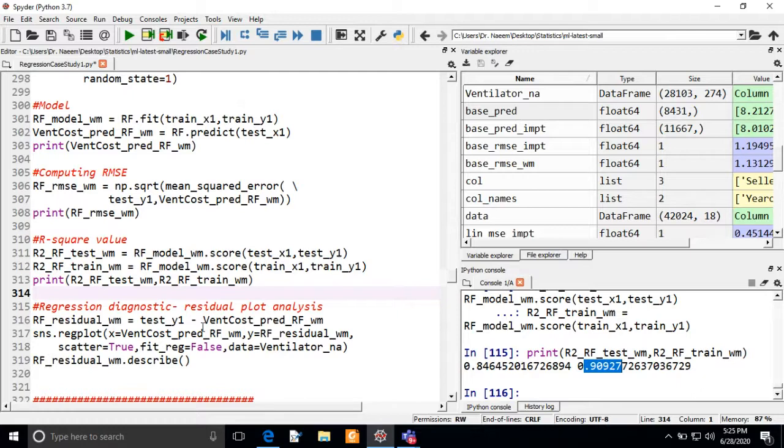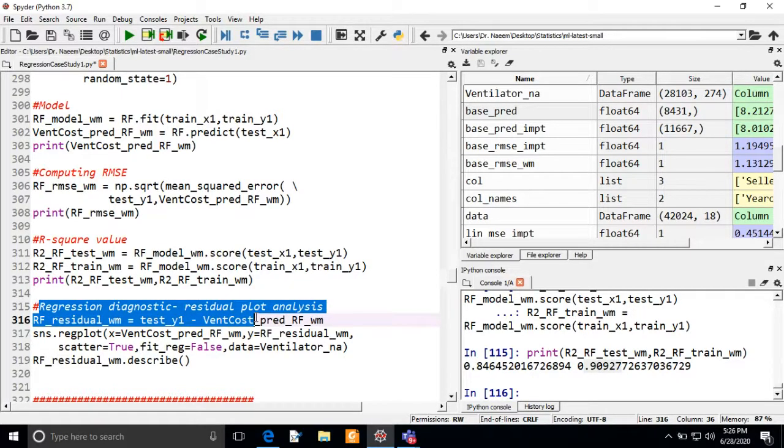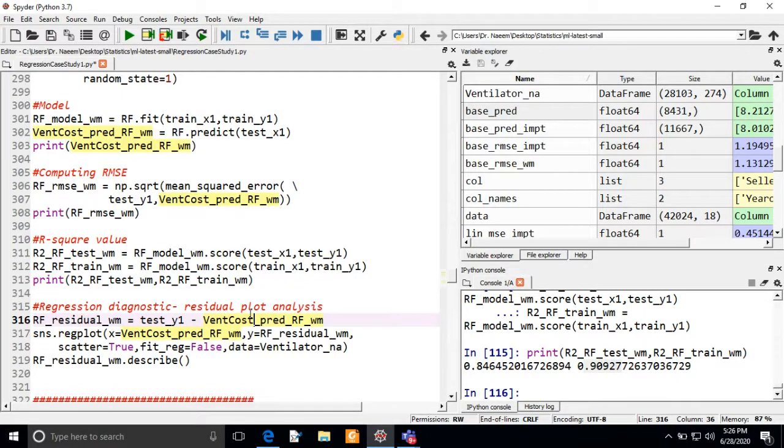Now let's have a quick regression analysis. In the next step, we are going to see the regression analysis with the residual plot analysis.